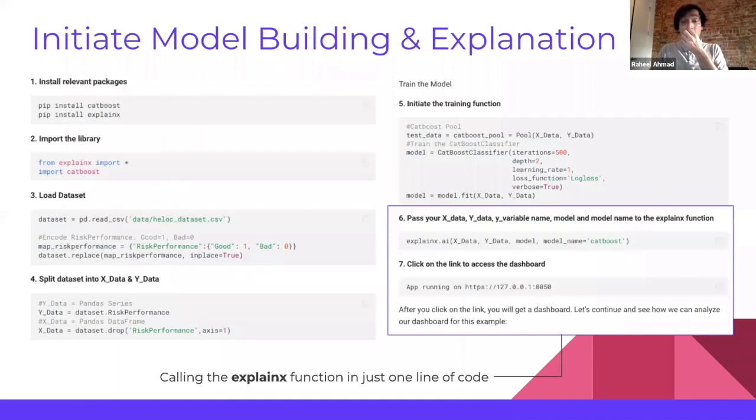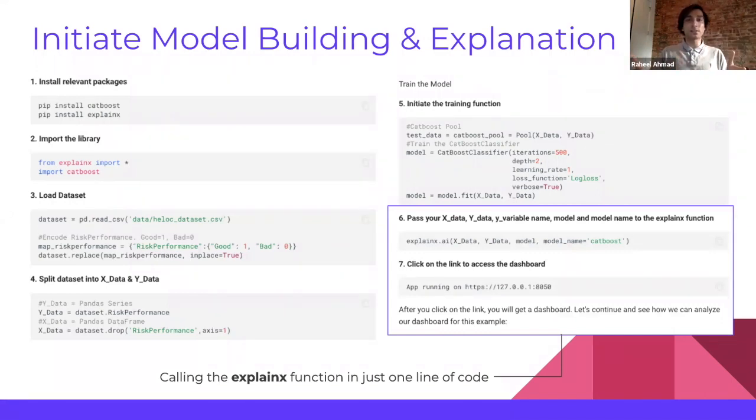It's a little bit technical to initiate. If you're a data scientist with a Jupyter notebook, you can follow this example and do it on your own as well. To initiate, we will install all the relevant packages and import dependencies. We will load the data set and initiate the CatBoost classifier model, because that is the model that we're trying to explain right now.